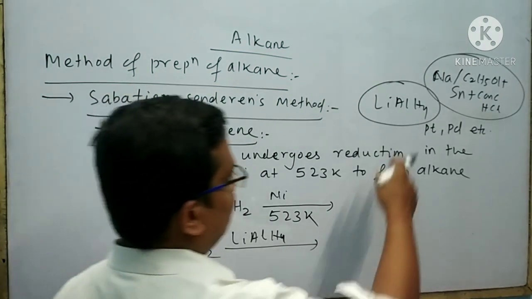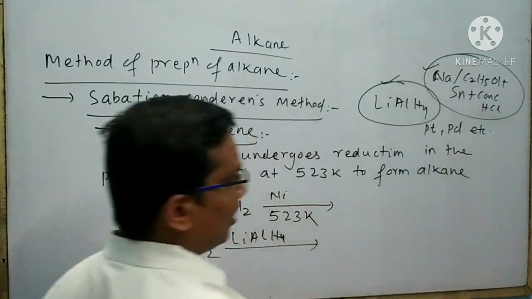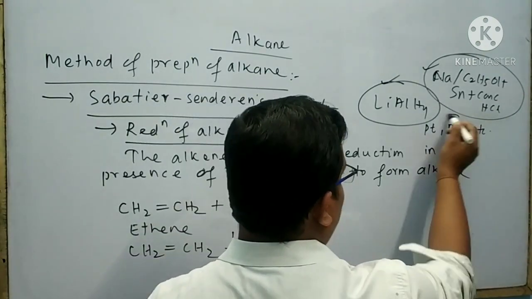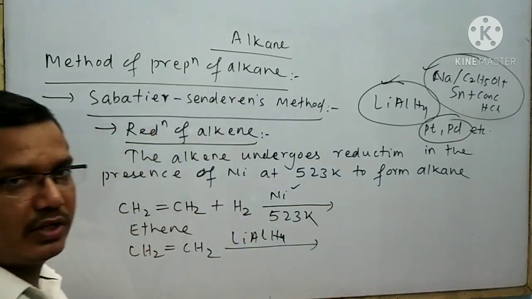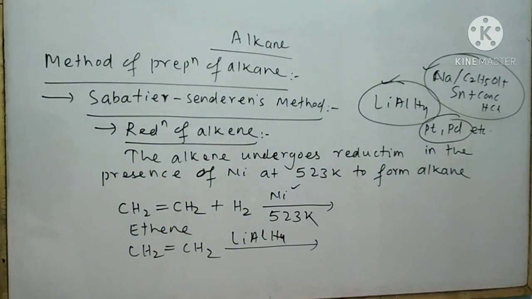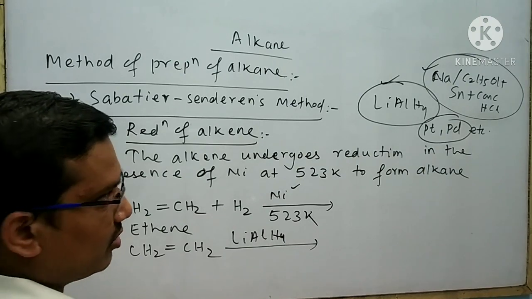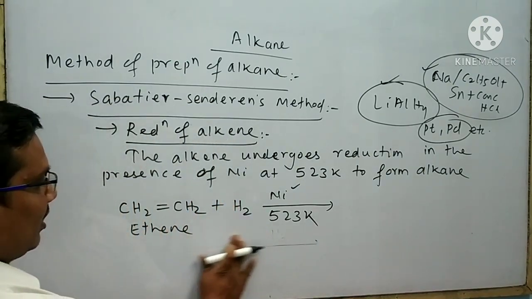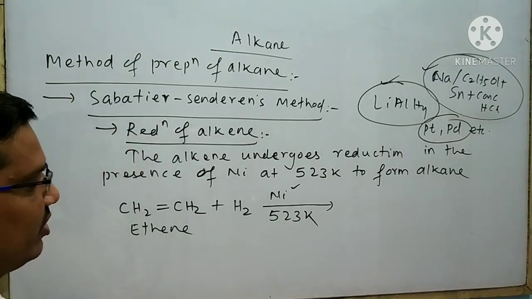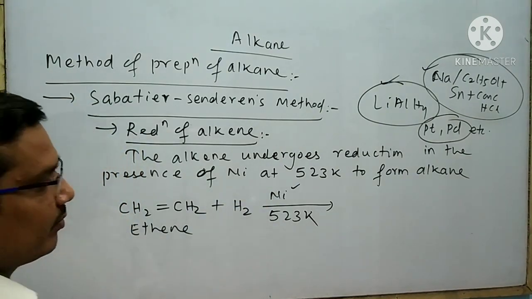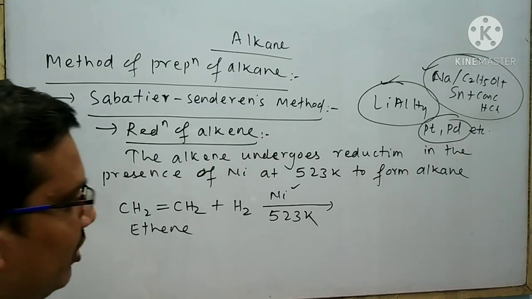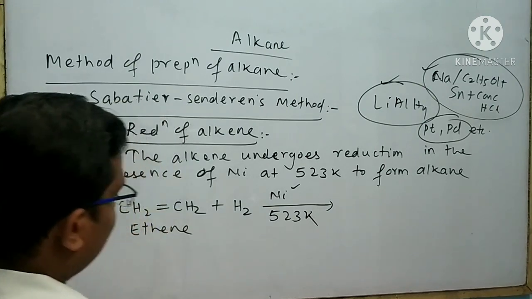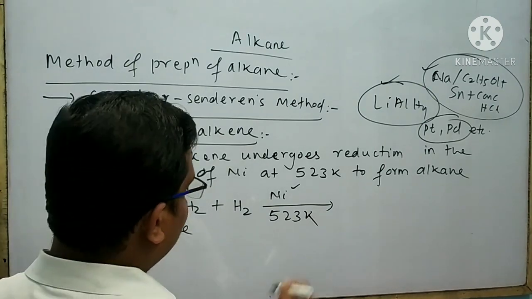So in this case, it is not necessary to give the hydrogen molecule, but with nickel it is bound to give hydrogen molecule for the reduction. Sabatier-Senderens reaction is generally based upon the reduction of alkene in the presence of nickel, so it is bound to give nickel. When ethene undergoes reduction with hydrogen in the presence of nickel, then ethane is formed.